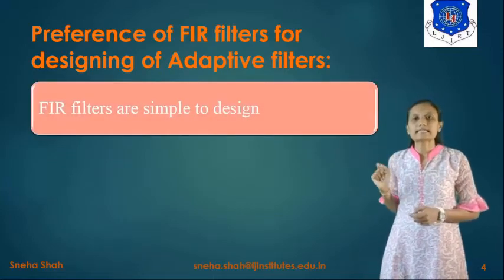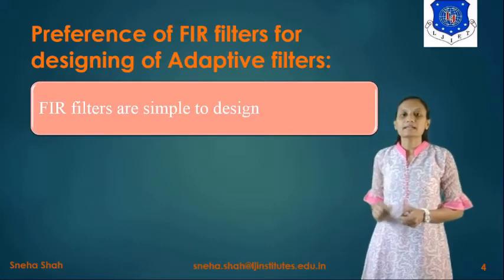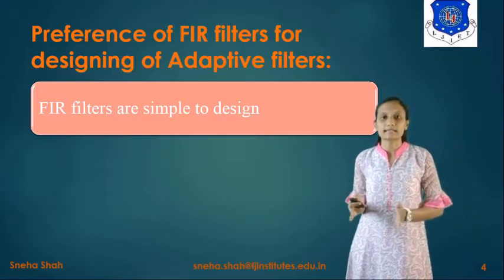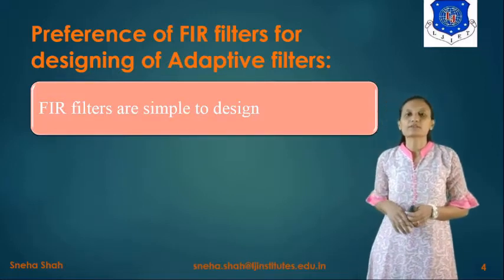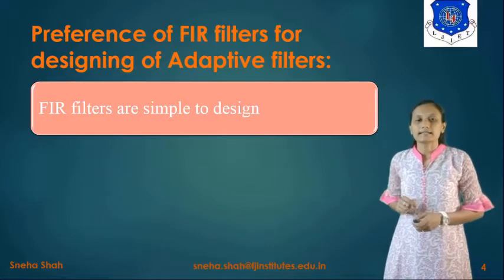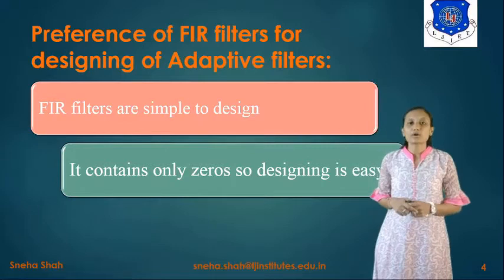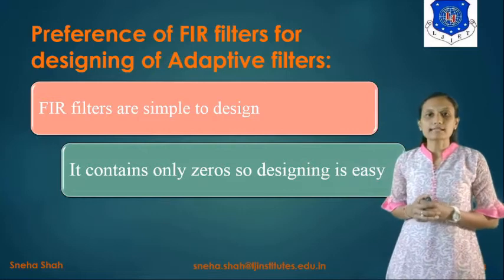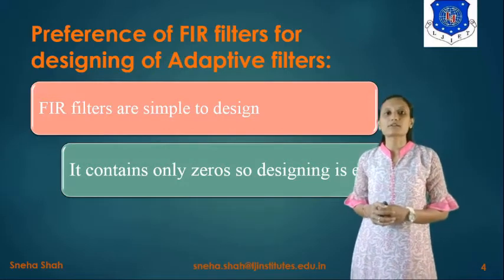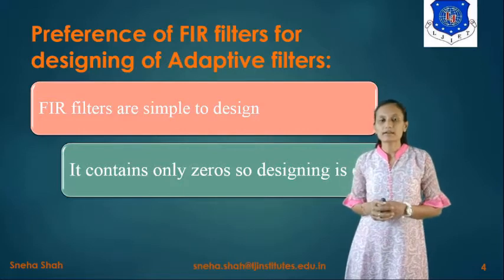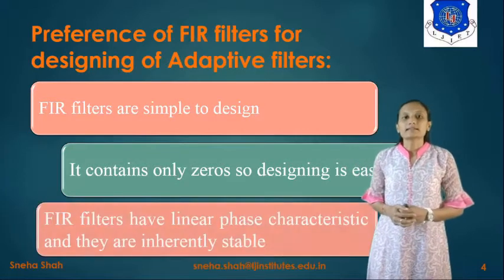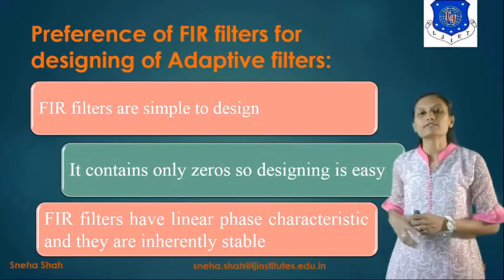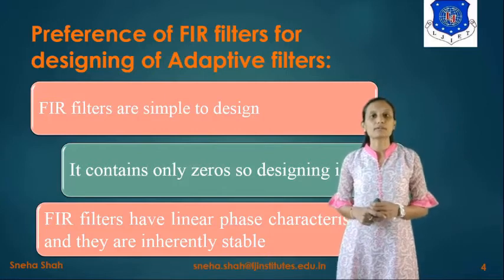The first reason is that FIR filters are simple to design. In a finite impulse response filter, as we take a finite number of inputs, the impulse response will be finite, so the design is easy. The second reason is it contains only zeros, so designing is easy. As it uses only zeros, there are no poles, so the design becomes simple. The third reason is that FIR filters have linear phase characteristics and so they always give you a stable output.